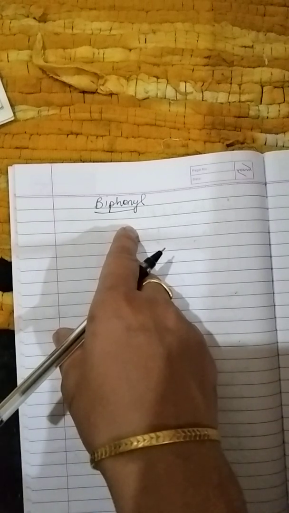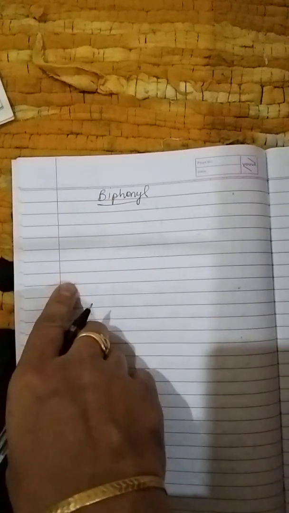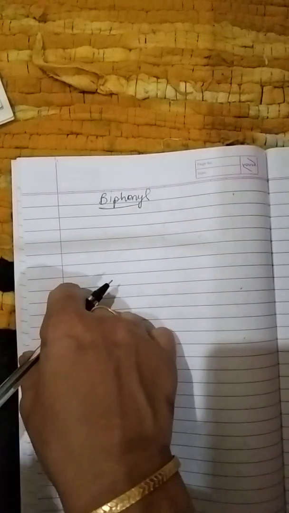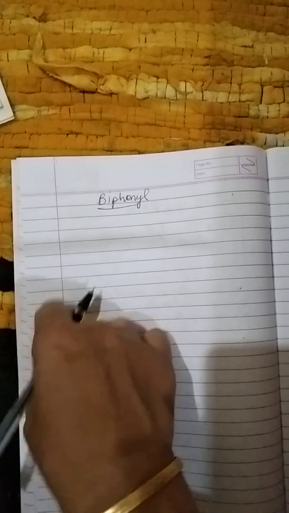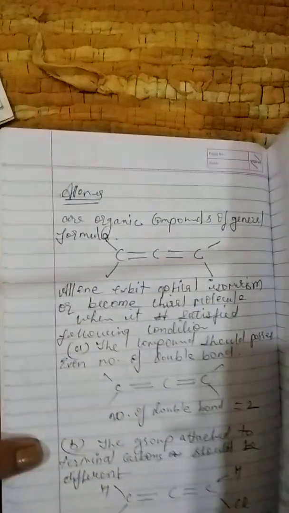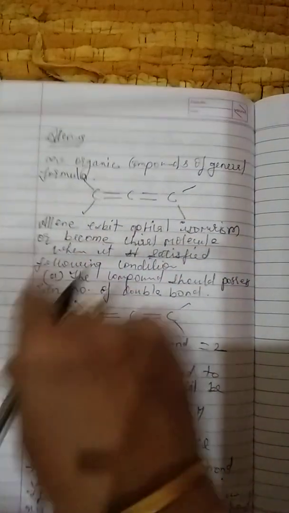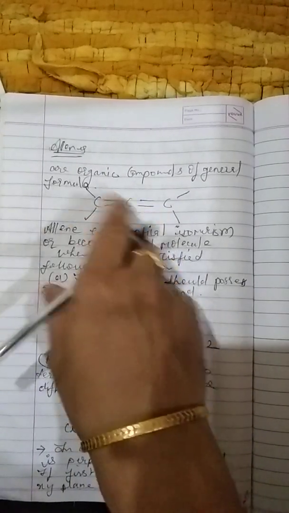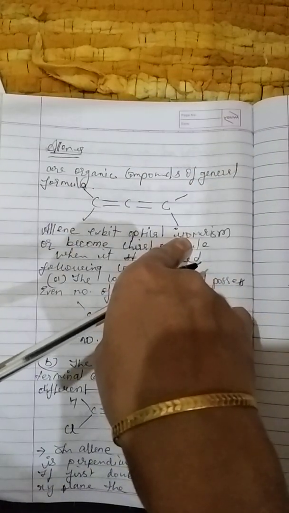Yesterday we learned about allenes. I told you allene is also a chiral compound, although it does not have any chiral carbon. This is the structure of allene, and we discussed many more things: that there should be an even number of double bonds, and how the groups on the terminal carbon atoms are arranged.